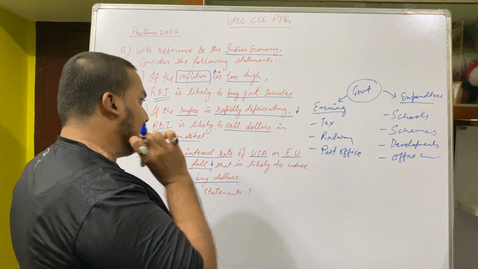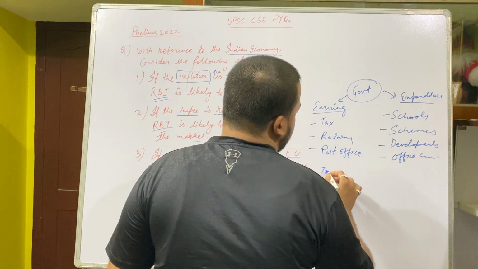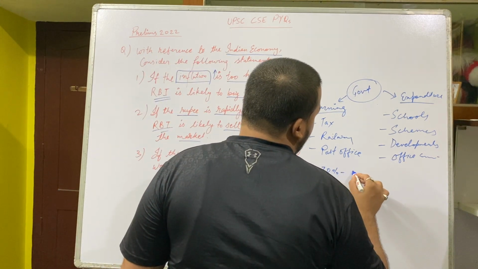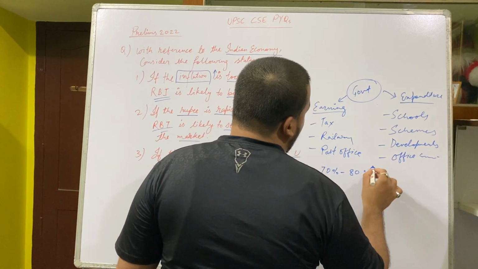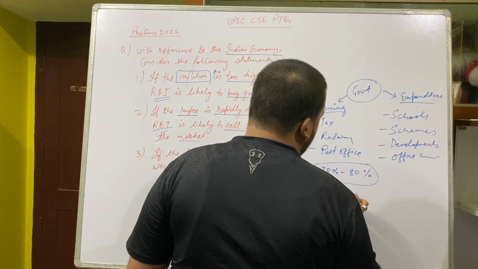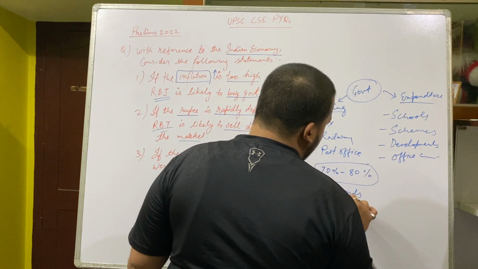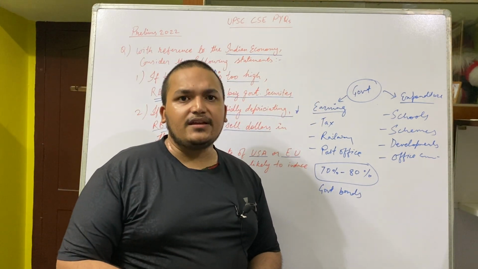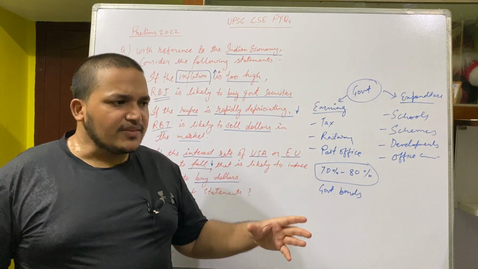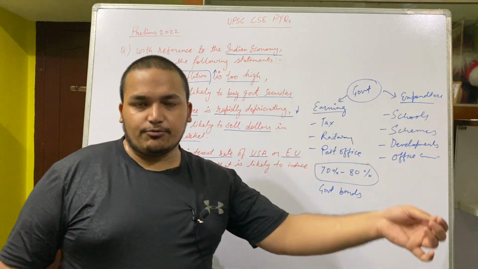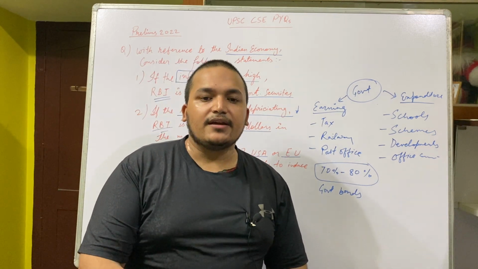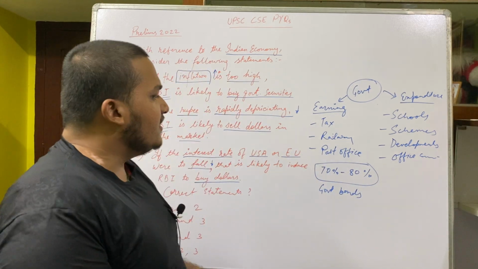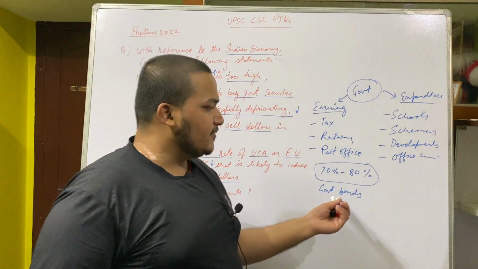So what happens? A big amount, nearly 70 to 80%, correct me if I am wrong, of money comes from where? Government bonds. What is a bond? Bond means the government says, give me X amount of money, or give me 10 rupees. After some time, I will give you 11 rupees at some interest rate. Give me money, and after some time I will give you an increased amount of money. And where does it get money from?